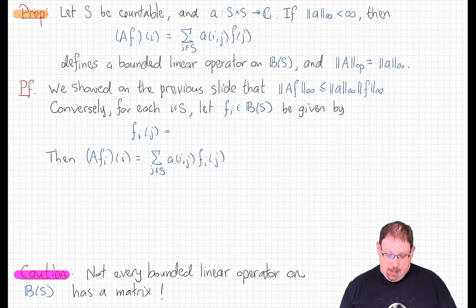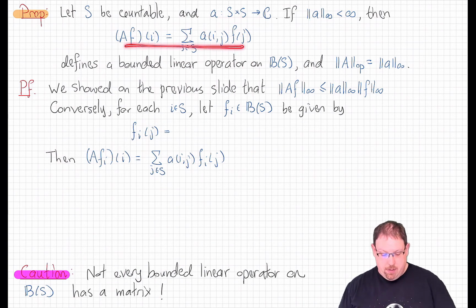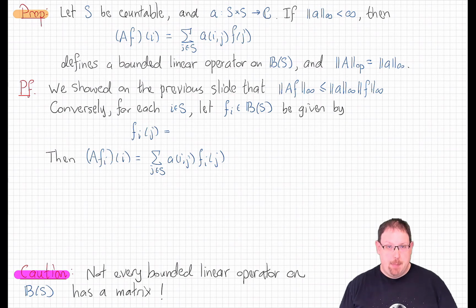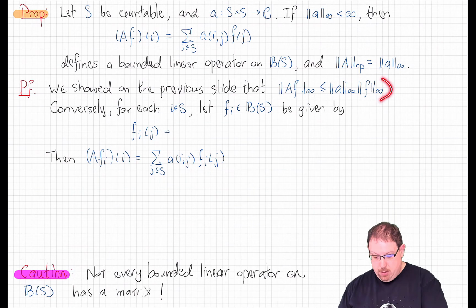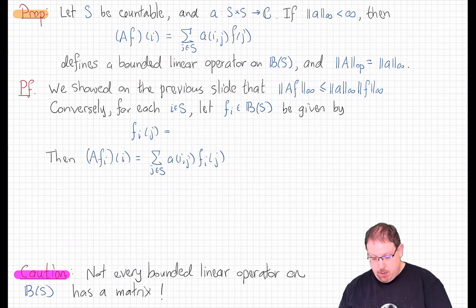If we have a countable state space and a matrix over that state space, if it has finite infinity norm, then the operator so defined by matrix multiplication is a bounded linear operator on the bounded functions on the state space, and its operator norm is equal to that infinity norm of the matrix. So the first half of that we showed on the last slide. That is, we showed we have this bound here, and that exactly means that this is an upper bound for the operator norm of A. So for the converse, we need to show the reverse direction, that the operator norm of A is greater than or equal to this quantity.